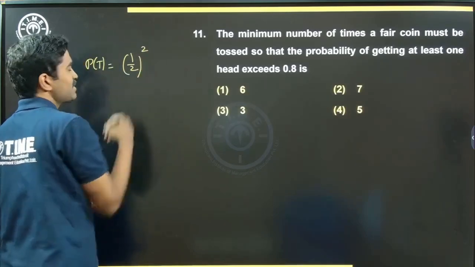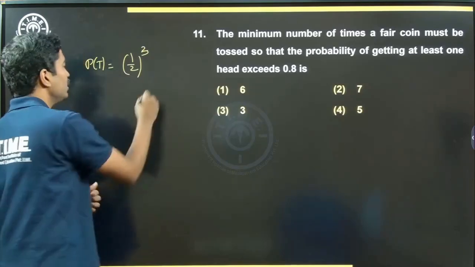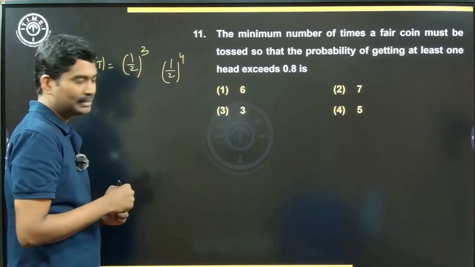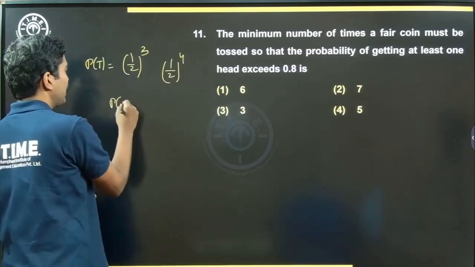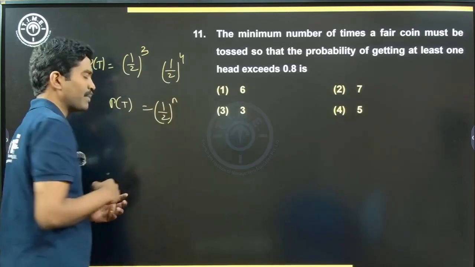If I toss it twice, 1 by 2 whole square. If I toss it thrice, 1 by 2 whole cube. If I toss it 4 times, the probability of getting a tail every time is 1 by 2 whole power 4, right? Now, if I toss it n times, what is the probability of getting a tail every time? 1 by 2 whole power n.